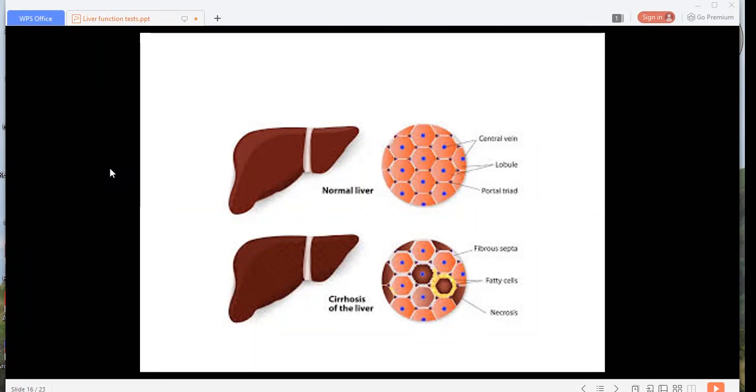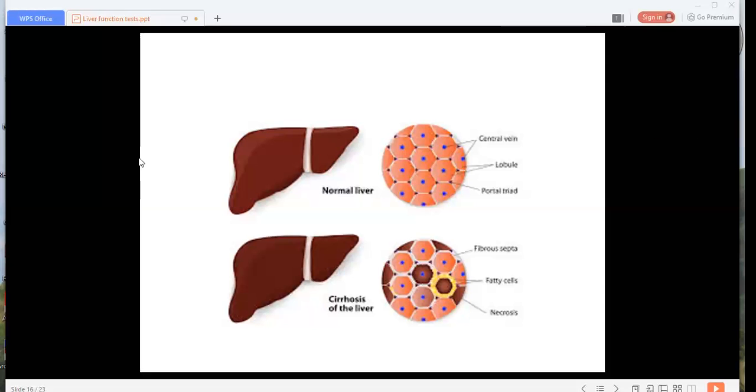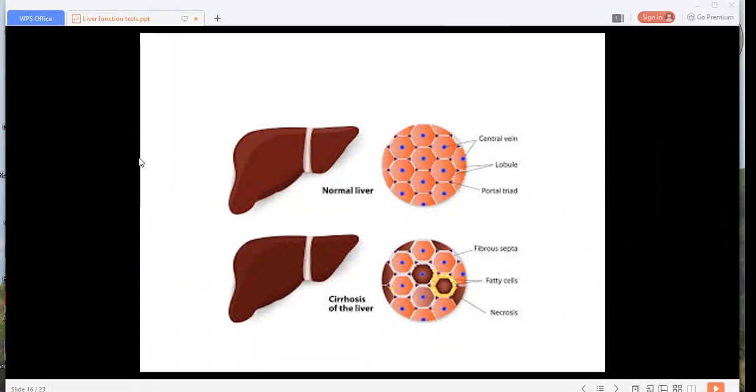First is malnutrition. Why does malnutrition cause cirrhotic changes? Because it is mainly related to proteins. Protein deficiency in the diet is the main causative factor associated with this cirrhosis.